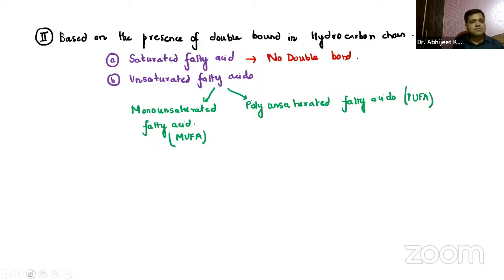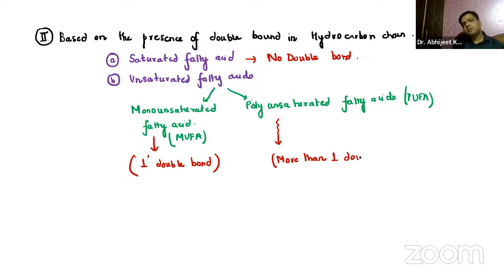Now, when I say monounsaturated, guys, you should remember that these contain only one double bond. Polyunsaturated fatty acids will contain more than one double bond. So that is about this.